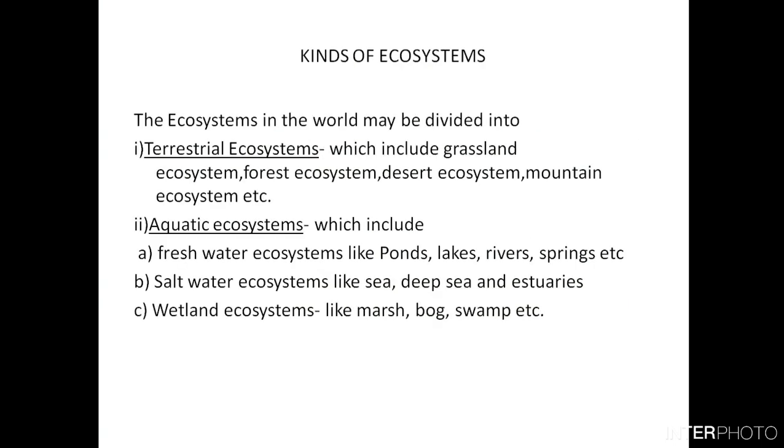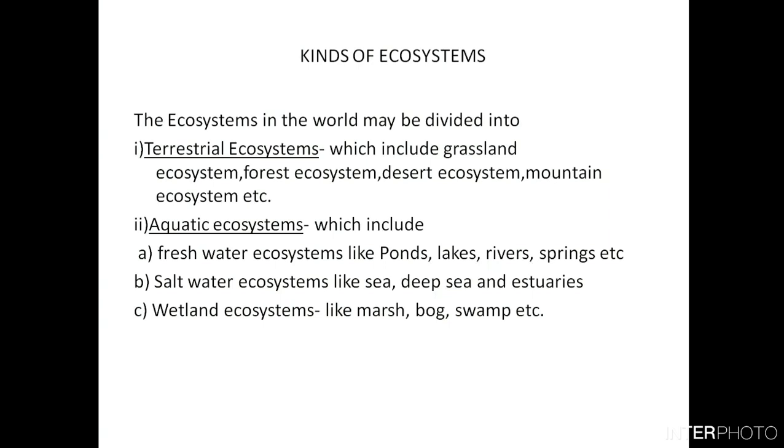Next, we can see the different kinds of ecosystems present on the surface of the earth. The ecosystems in the world may be divided into terrestrial ecosystems and aquatic ecosystems, because we have land as well as water on the surface of the earth. So we will definitely have two broad types of ecosystems.